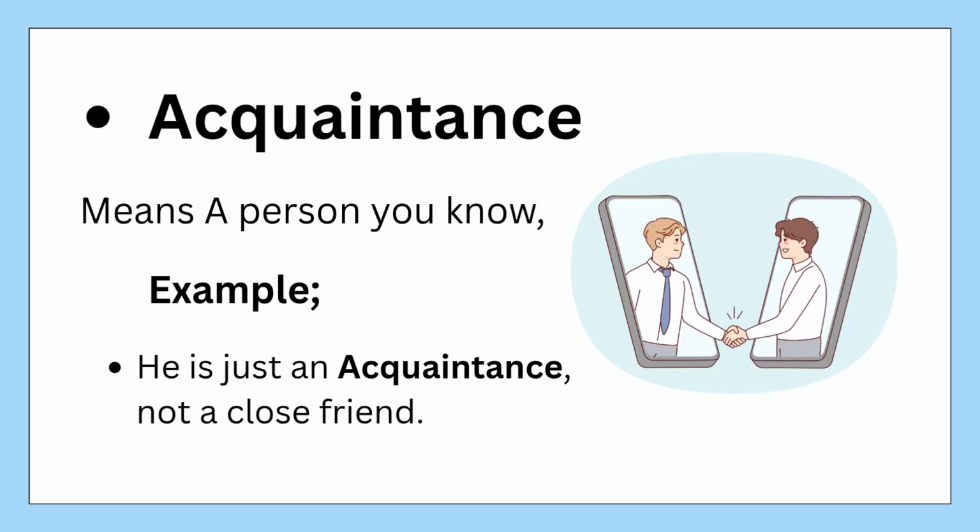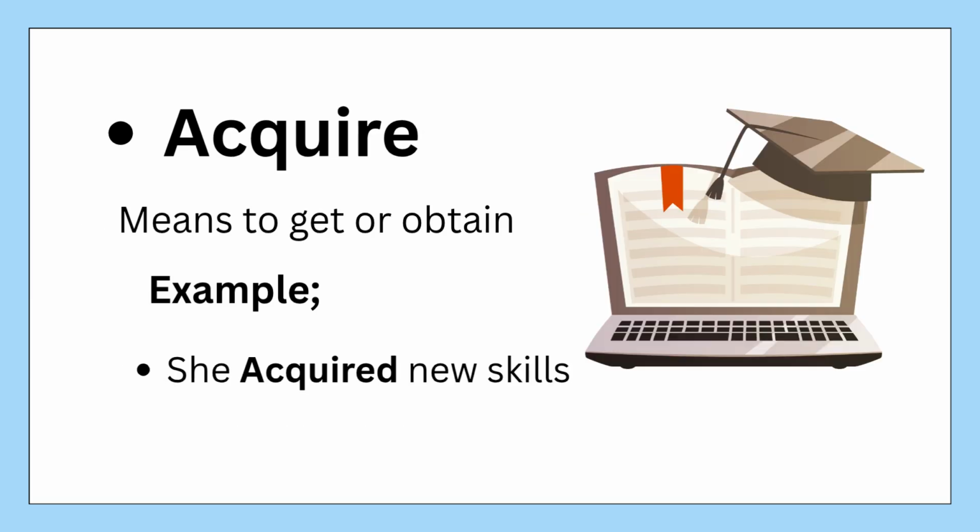Acquaintance means a person you know. Example: he is just an acquaintance, not a close friend. Acquire means to get or obtain. Example: she acquired new skills.